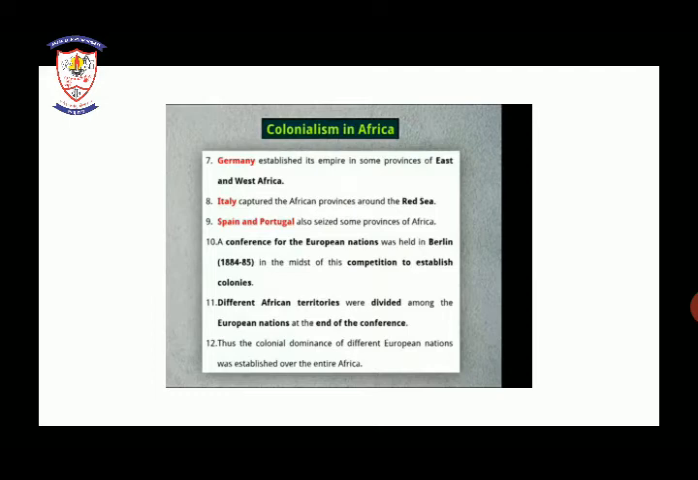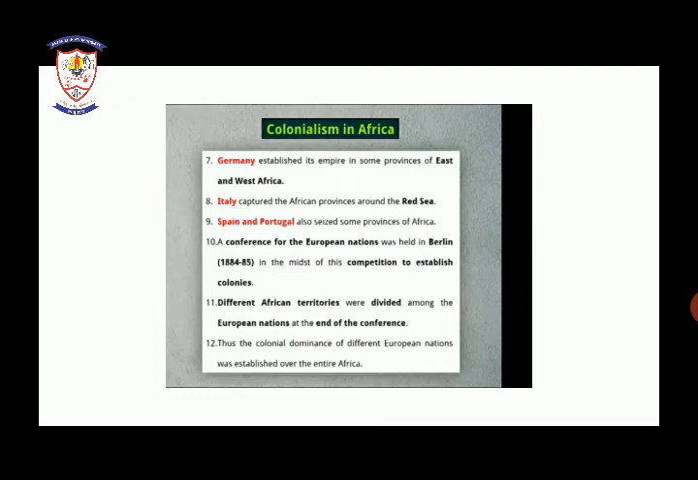At the end of the conference, the different territories were divided among all the European nations. Twelfth, thus the colonial dominance of different European nations was established over the entire Africa. The empire was expanding all over Africa. Okay, so these were the 2 points which we have covered: colonialism in Asia and colonialism in Africa.